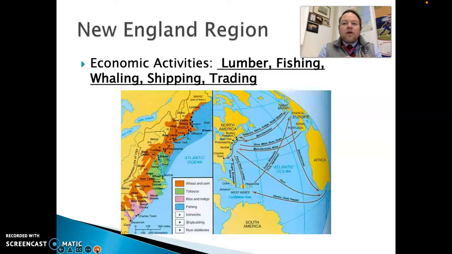A lot of lumber, fishing, whaling, shipping, and trading going on, again, because they cannot rely on farming the rocky soil and things like that. Not to say that they weren't growing crops, because they were, but again, that was mostly to feed themselves, maybe a little bit of a side business, but not too many people making a big, rich living off of farming in the New England region like we'll see in other colonial regions.